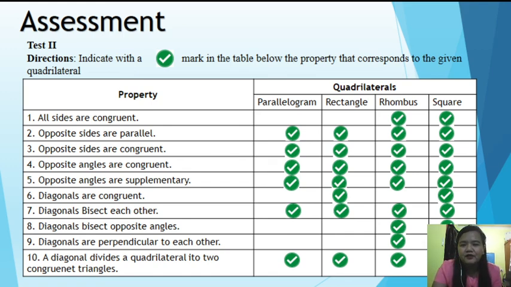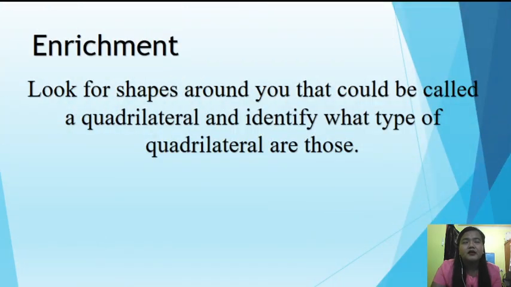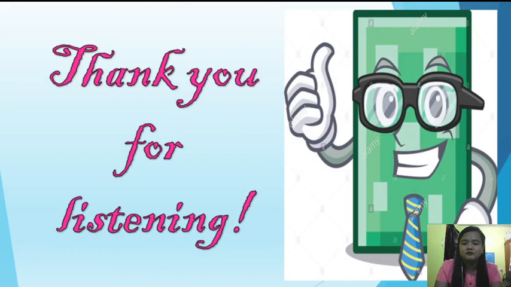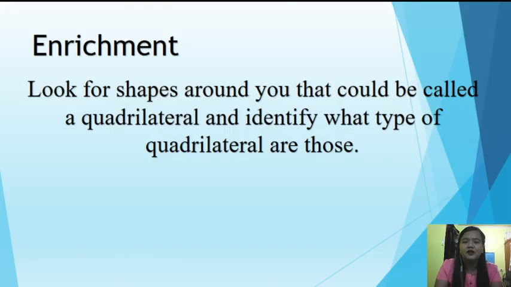So, right after this one, okay, gusto kong i-send nyo sa akin yung inyong score para naman malaman natin kung ilan ang inyong nakuha. Okay, next, for this enrichment activity, look for shapes around you that could be called a quadrilateral. Okay, and identify what type of quadrilateral are those.